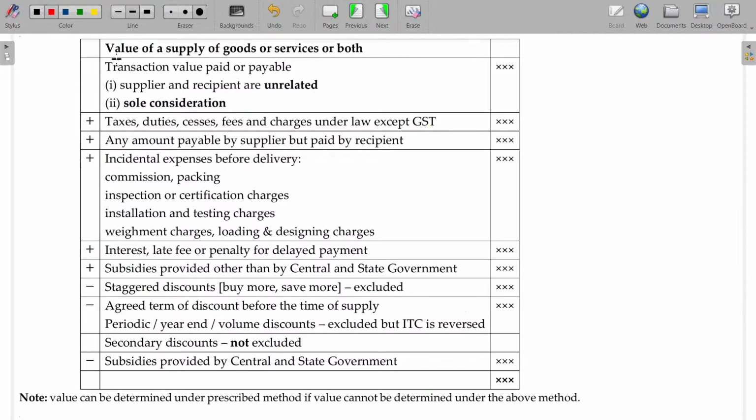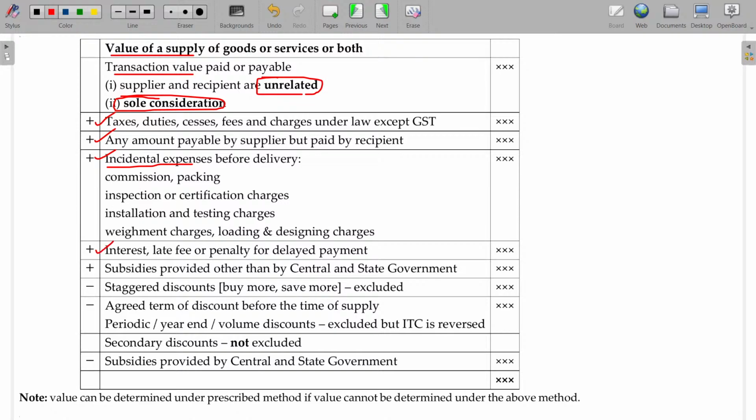What are they? Value of supply will be equal to the transaction value, provided the buyer and seller are unrelated and the consideration is the sole consideration, then no problem, I'll take it as it is. If it doesn't include taxes, duties, cesses, you have to add them, provided they are not GST. And in case any amount payable by the supplier is asked of the recipient to pay, that should also form part of the consideration, so you have to add. And all the incidental expenses before delivery should also be includable, like commission, packing, inspection or certification charges, installation and testing charges.